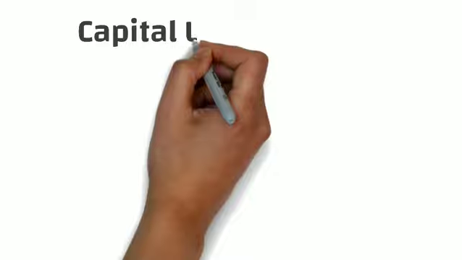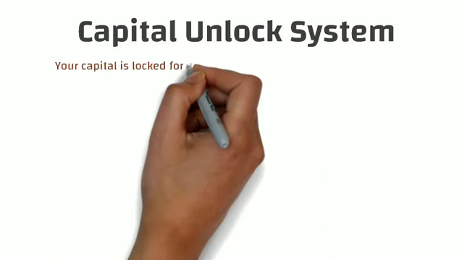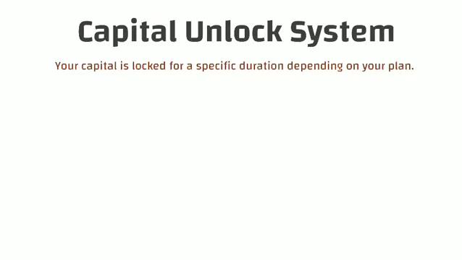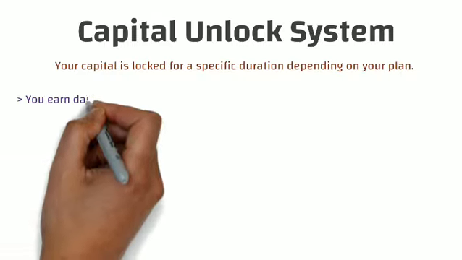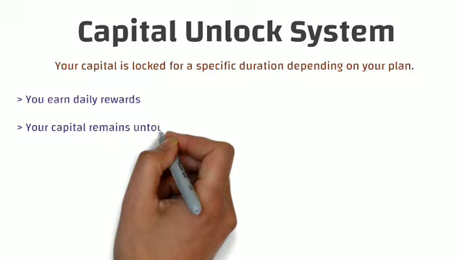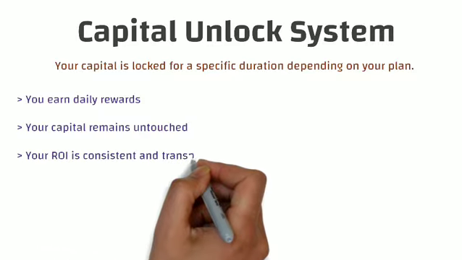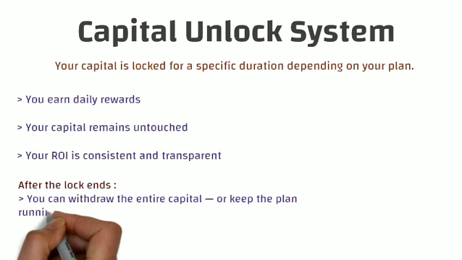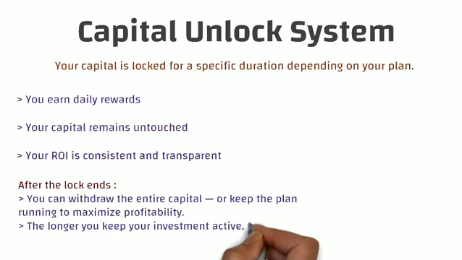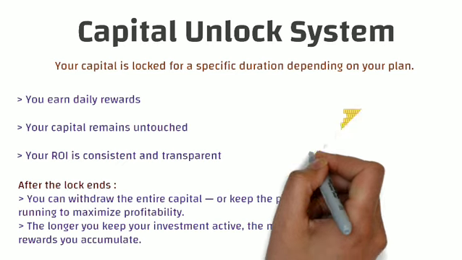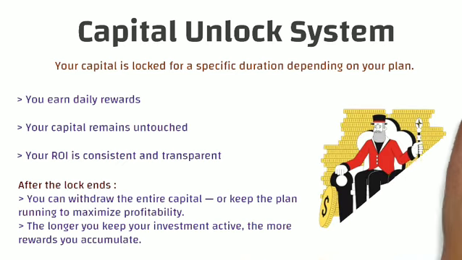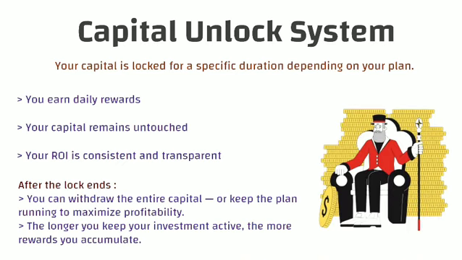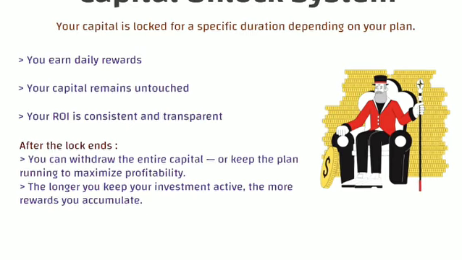Now, after this, if we talk about some of the details of the capital unlock system, so your capital is locked for a specific duration depending on your plan. And during this period, you can earn daily rewards, your capital remains untouched, and your ROI is consistent and transparent. After the lock-in period ends, you can withdraw the entire capital or keep the plan running to maximize profitability. The longer you keep your investment active, the more rewards you will accumulate from here.